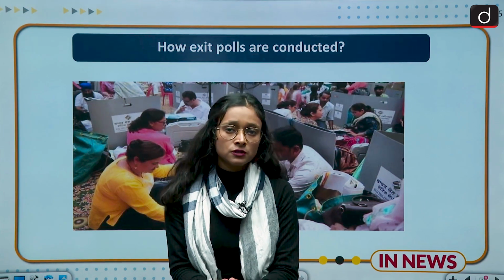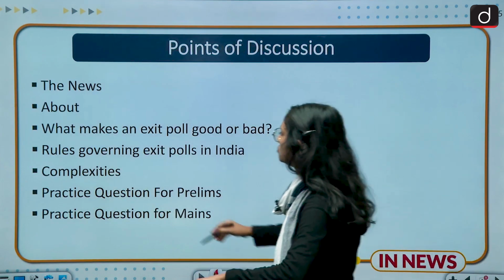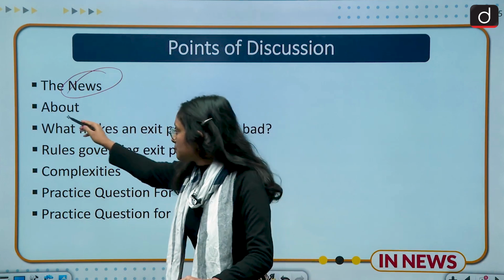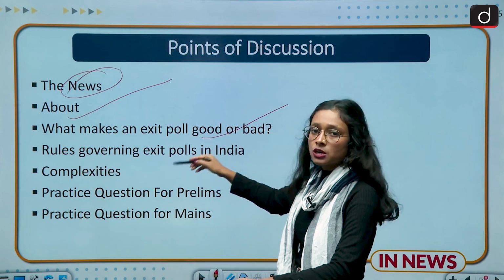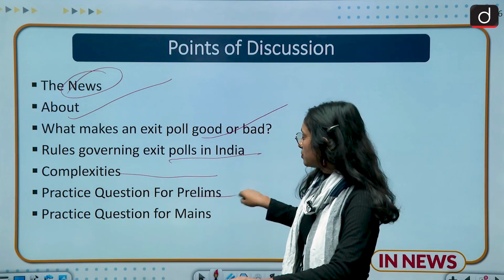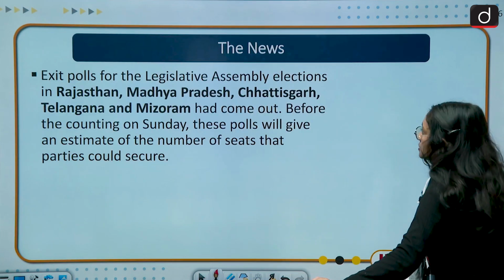Moving to the points of discussion. First of all, we are going to discuss the news, and then we are going to discuss the exit poll, then what makes an exit poll good or bad, rules governing the exit polls, complexities, and practice questions for prelims and mains. So moving to the next slide, which is about the news.